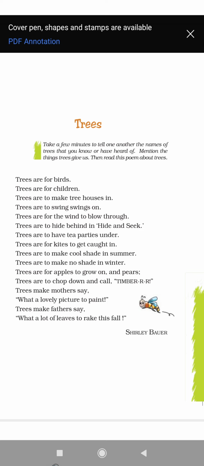So this is all about this poem. I think now you have understood the poem. It's a very simple poem. All of you must read the poem once again and try to understand the various advantages of trees. You must write down the poem in your class notebook neatly, and you must learn the name of the poet, because sometimes you are asked to write the name of the poet by being given a stanza from the poem.